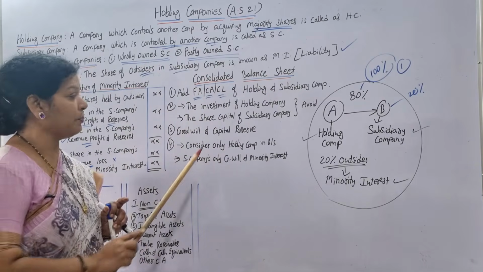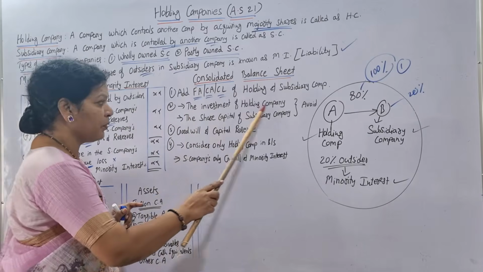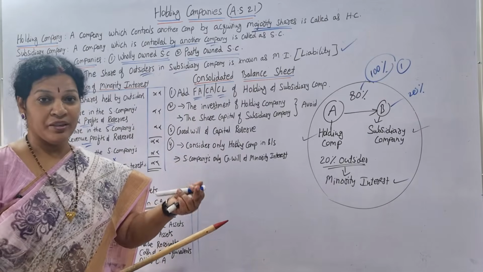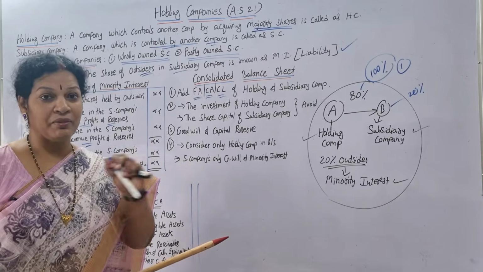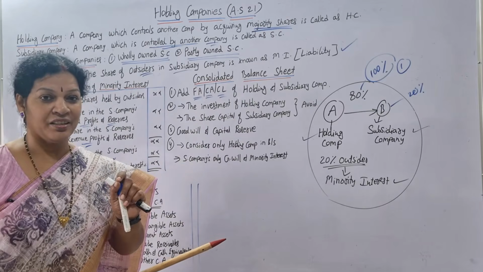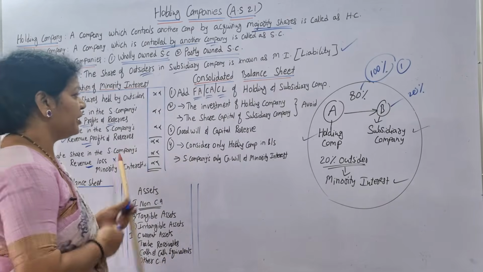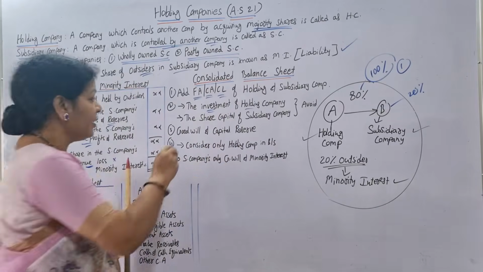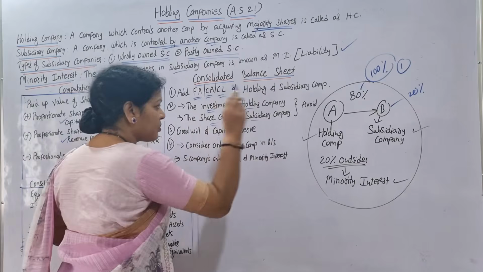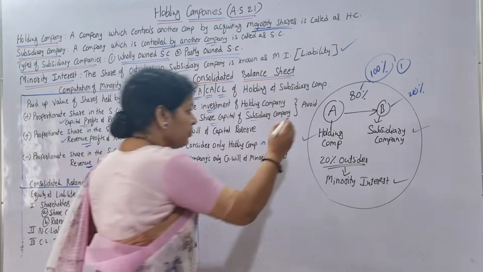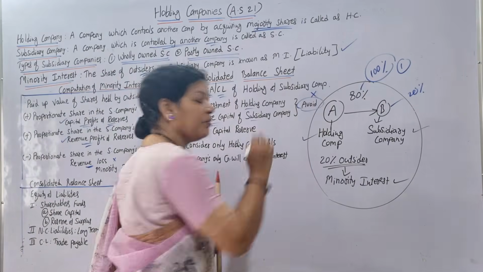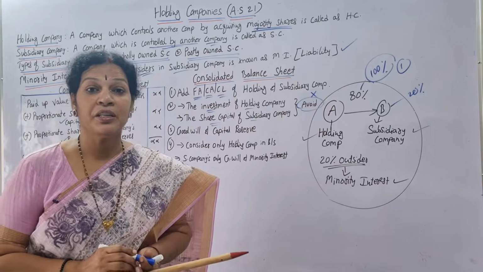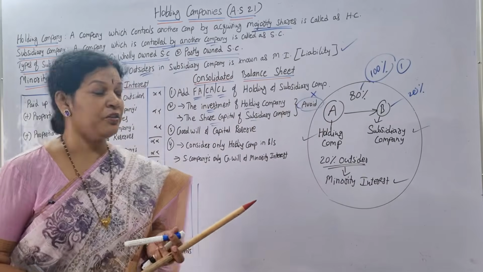Second point, very important: the investment of the holding company. Whatever the holding company is investing will be given on the asset side of the balance sheet. That one, the investment of the holding company and the share capital of the subsidiary company, both we have to avoid. We are not supposed to take them into the consolidated balance sheet.